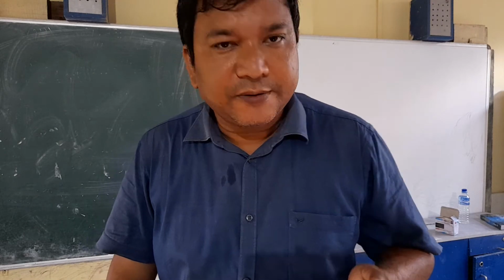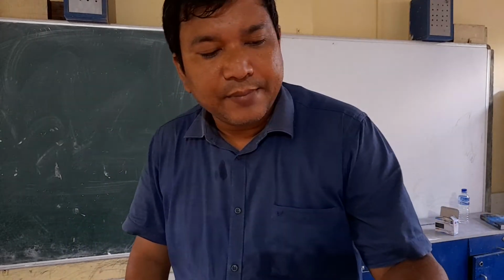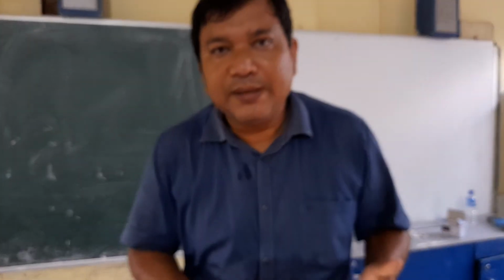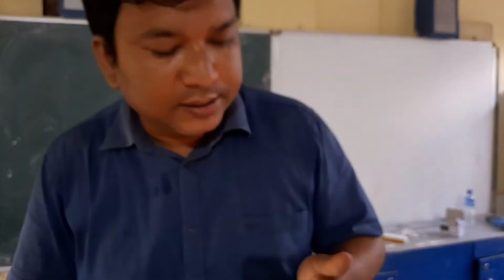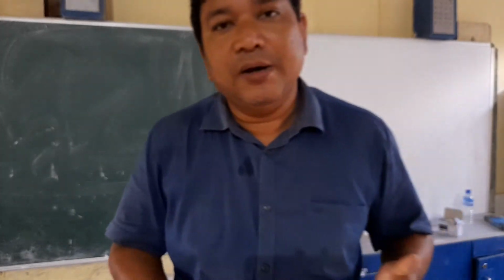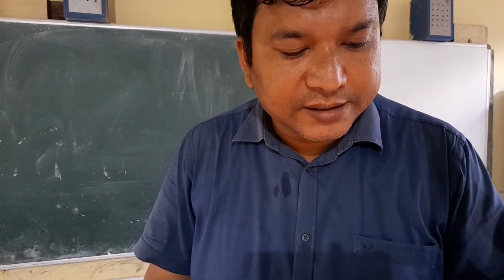Well, the first question: he received dash help from his teachers. The options are many, much, and more. Now you see, help is an abstract noun, and abstract nouns are considered uncountable. Since much is used with uncountable nouns, the answer will be: he received much help from his teachers.